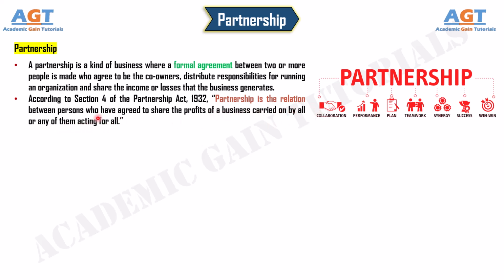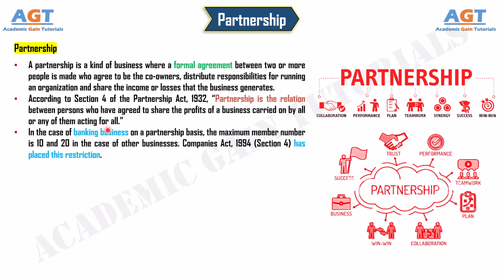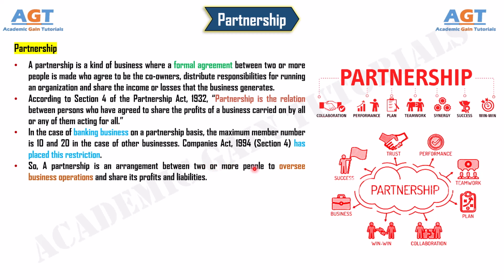In the case of banking business on a partnership basis, the maximum member number is 10, and 20 in the case of other businesses. Companies Act, 1994, Section 4, has placed this restriction. So, a partnership is an arrangement between two or more people to oversee business operations and share its profits and liabilities. In a general partnership company, all members share both profits and liabilities.